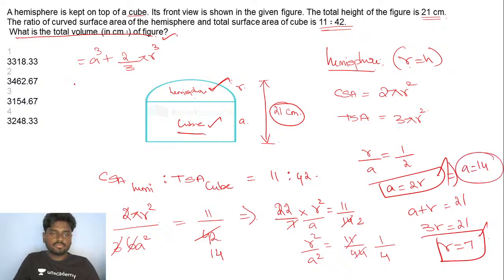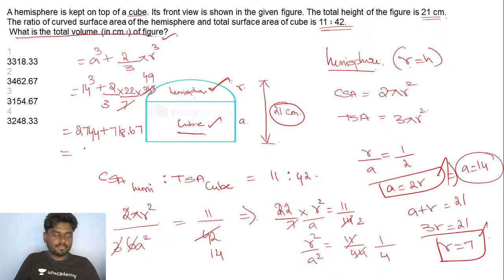So I've got the value of A, so the volume is 14 cube plus 2 by 3 into pi, which is 22 by 7, into R cube, which is 343. This goes exactly 49. 14 cube is nothing but 2744, plus, if you multiply these things, you'll get 718.67.